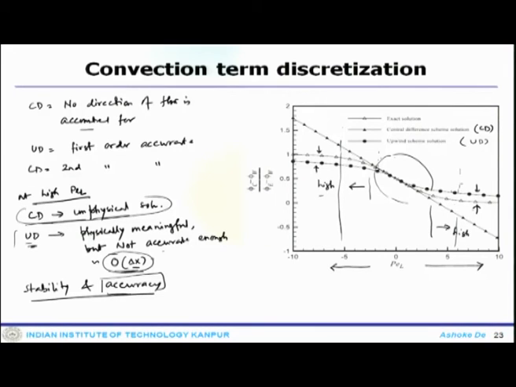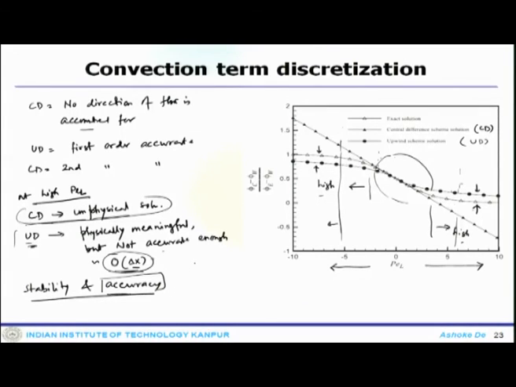So, using the upwind, you can obtain better behaved results in the high Peclet number range, but the accuracy is low, and the CD provides higher order accuracy but is unstable beyond a certain level of Peclet number. Both schemes seem to be affected by some sort of error, one affecting accuracy while the other affects stability.